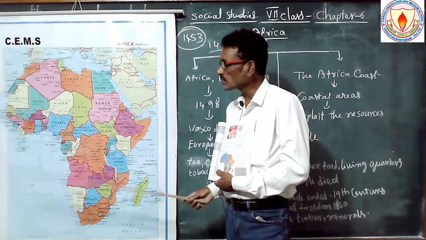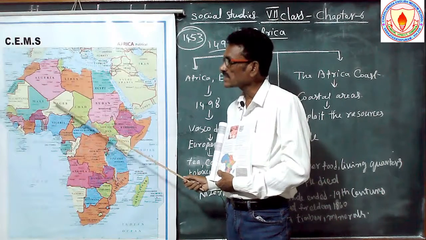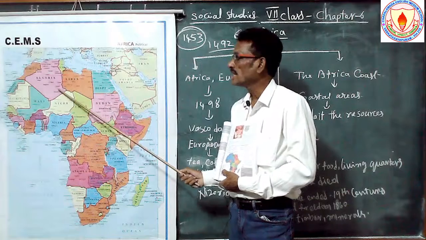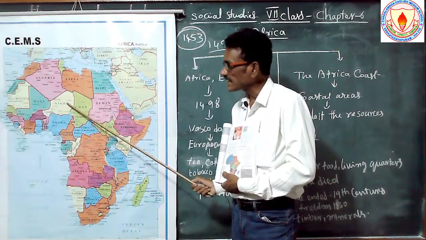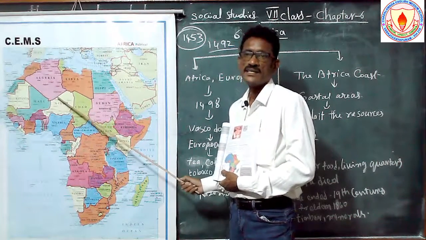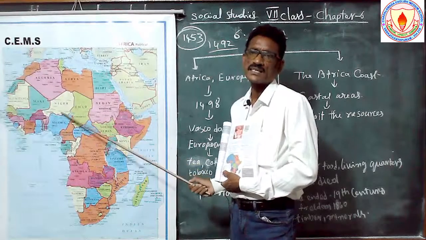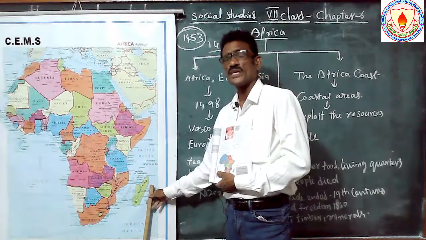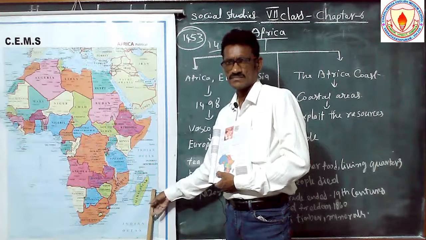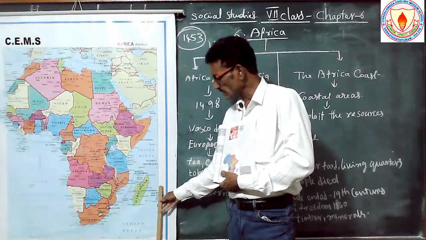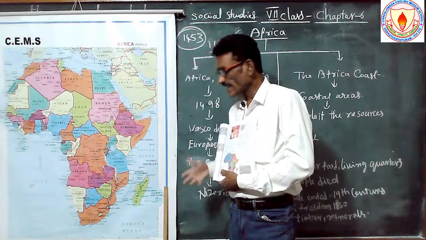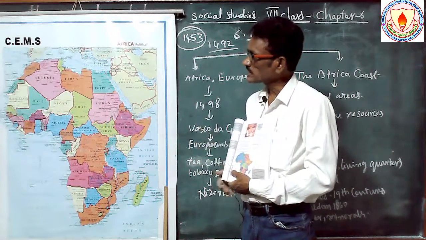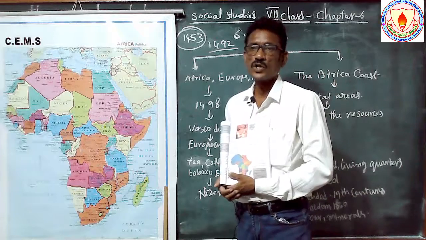Not only against the British: Algeria also fought against the French government, and Libya, Nigeria, Chad, Mali, almost all countries were controlled by foreign control, and they wanted to be free from the foreigners, because their rights were not respected. For this reason these people fought against the European countries.